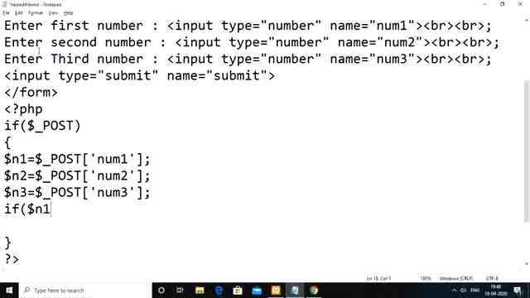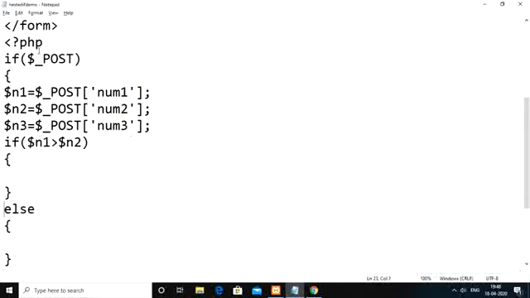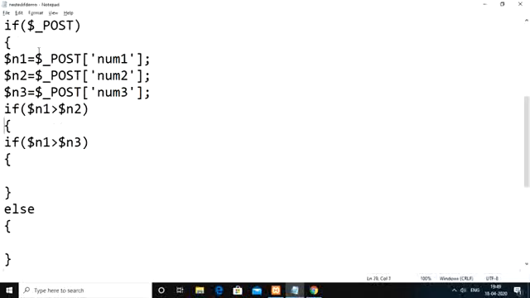So if $n1 value is greater than $n2, if this condition is true, what do we need to do? If this condition is false, what do we need to do? We need to write the code. When n1 is greater than n2, check again if n1 is greater than n3 also. When both conditions are satisfied, obviously n1 is the maximum number, so you have to display n1 is maximum number.